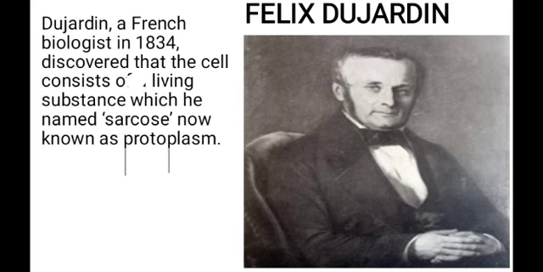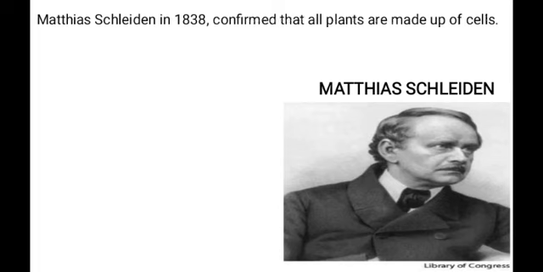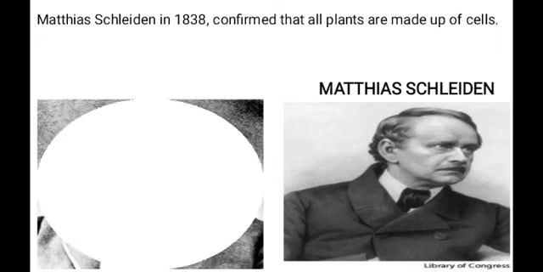Then this man here, Felix du Jardin. Felix du Jardin is a French scientist. In 1834, he discovered that the cell consists of living substance, which he named sarcos. But we call it now protoplasm. So he discovered the protoplasm of the cell. We also have this man here by name Matthias Schleiden. He's a German biologist. And in 1838, Matthias Schleiden confirmed that all plants are made up of cells.